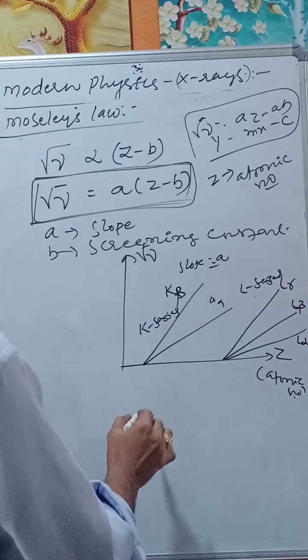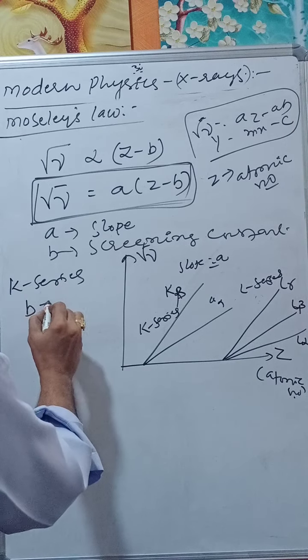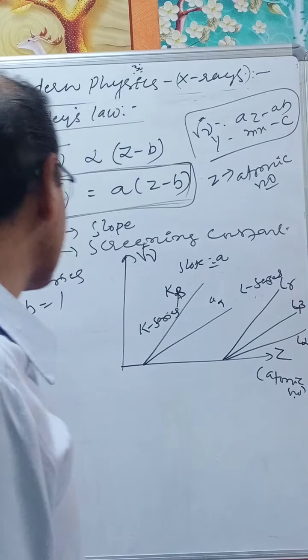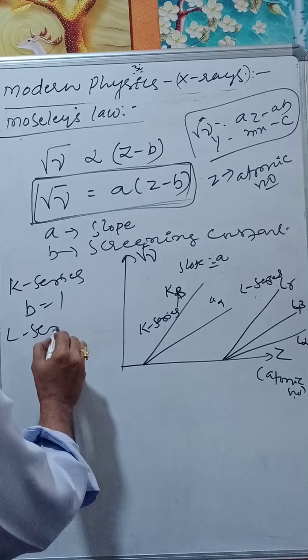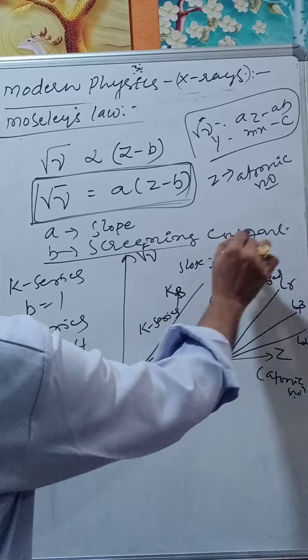Most importantly, for the K series the value of B is equal to 1. For the L series, the value of B is equal to 7.4. This is a screening constant that is fixed.